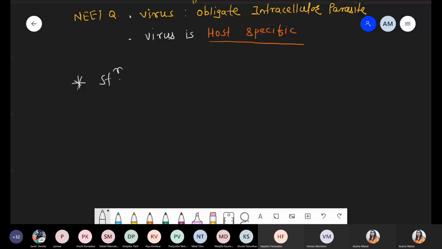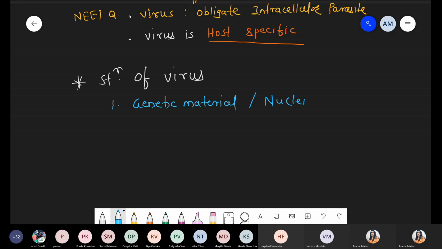Basically, whenever we are talking about a virus, not a specific virus but all viruses, they have a first component, that is genetic material. This genetic material is simply nucleic acid, and you know very well that nucleic acid consists of DNA or RNA.